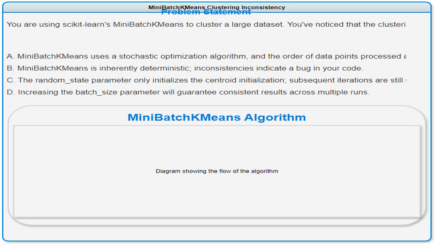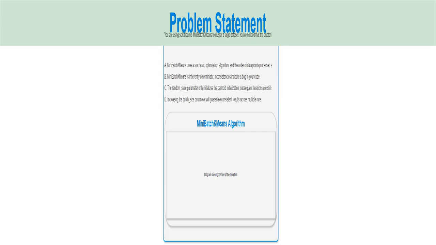I'm examining the inconsistent clustering results obtained using the MiniBatchKmeans function from the scikit-learn library. I'll explore multiple possible reasons for the inconsistent behavior. The goal is to figure out which explanations are valid. Here's the core quiz question. We're troubleshooting why repeated runs of the MiniBatchKmeans algorithm on the same dataset yield different results. Even when using a fixed random seed, random_state, the algorithm's inherent properties cause the inconsistencies.